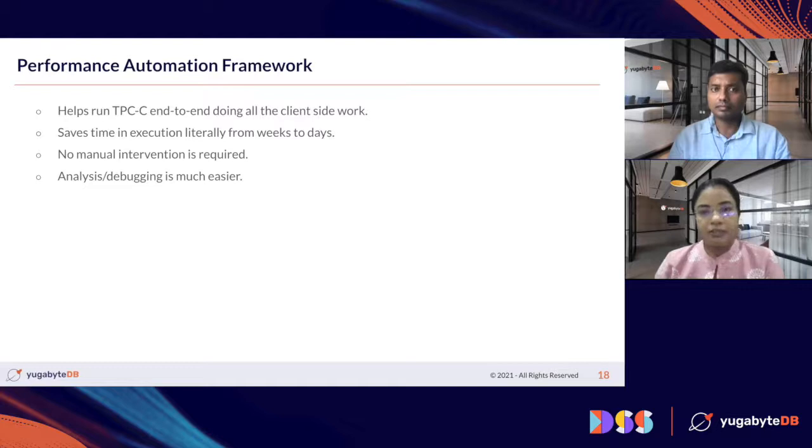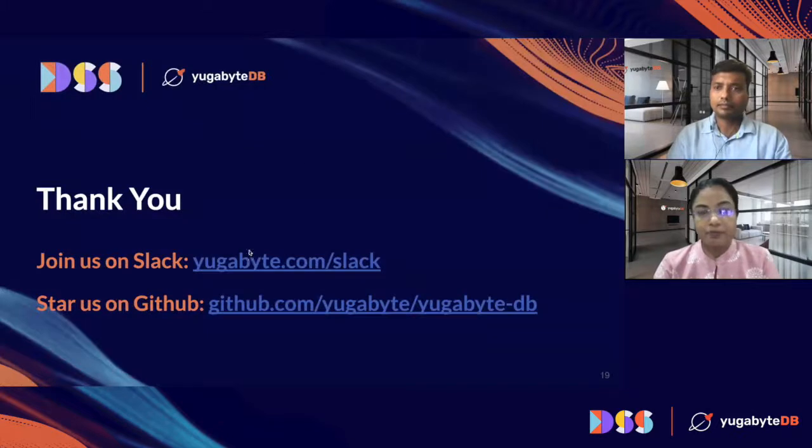With just a few clicks, you are able to run any kind of TPCC workload with any kind of configuration that you want, with any number of clients. This automation framework has helped us save time in the execution of TPCC, and it is done without any manual intervention. It also provides easy analysis and debugging, as we have the output on the console of the automation framework. Thanks. Over to you, Arman.